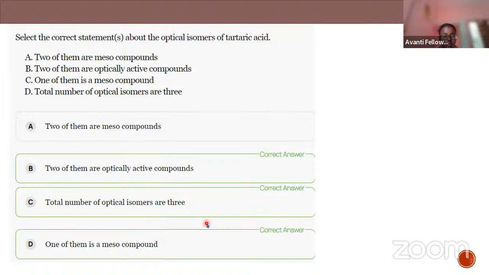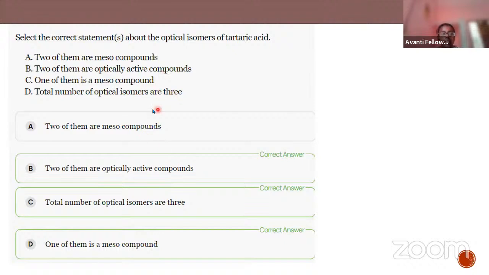For instance, see here, I have a question. Select the correct statement about the optical isomers of tartaric acid. Option A: two of them are meso compounds. Option B: two of them are optically active compounds. Option C: one of the isomers is a meso compound. Can you guess the options? Here options B, C, and D are going to be true.